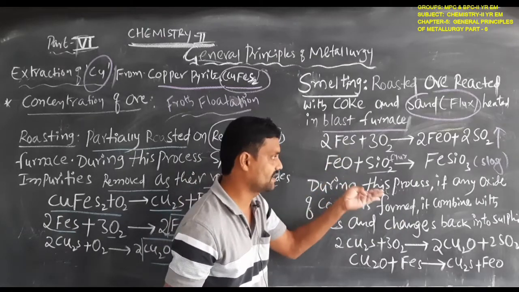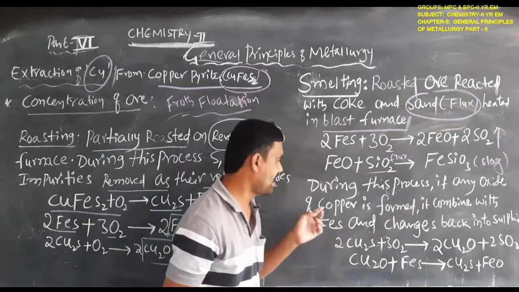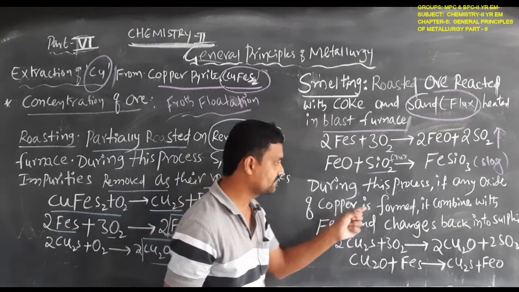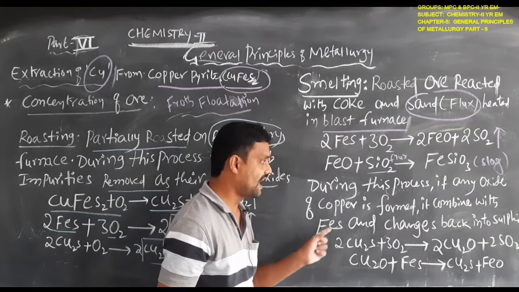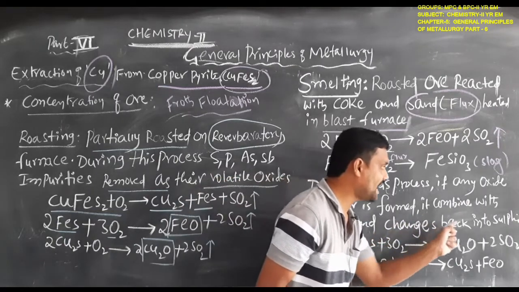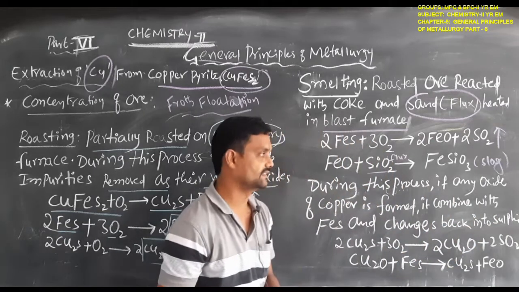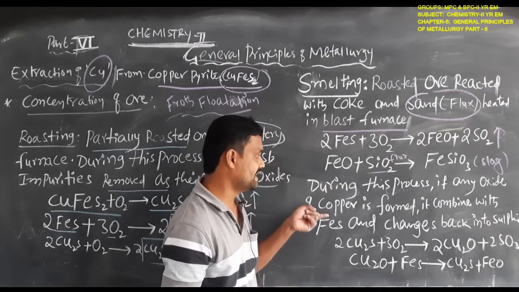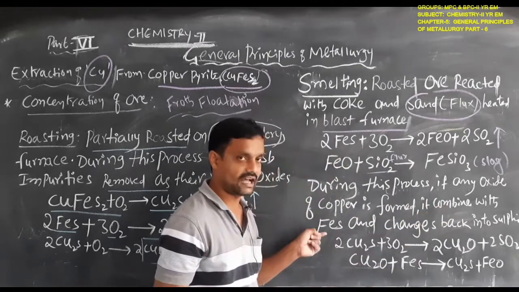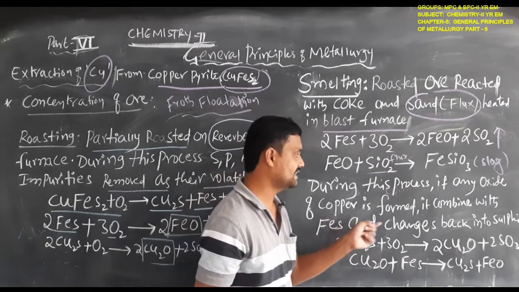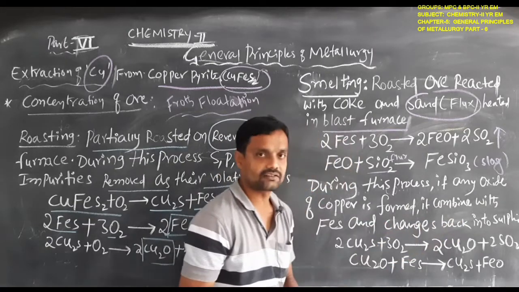During this melting process, if any oxide of copper is formed, it combines with iron sulfide and changes back into sulfide form.